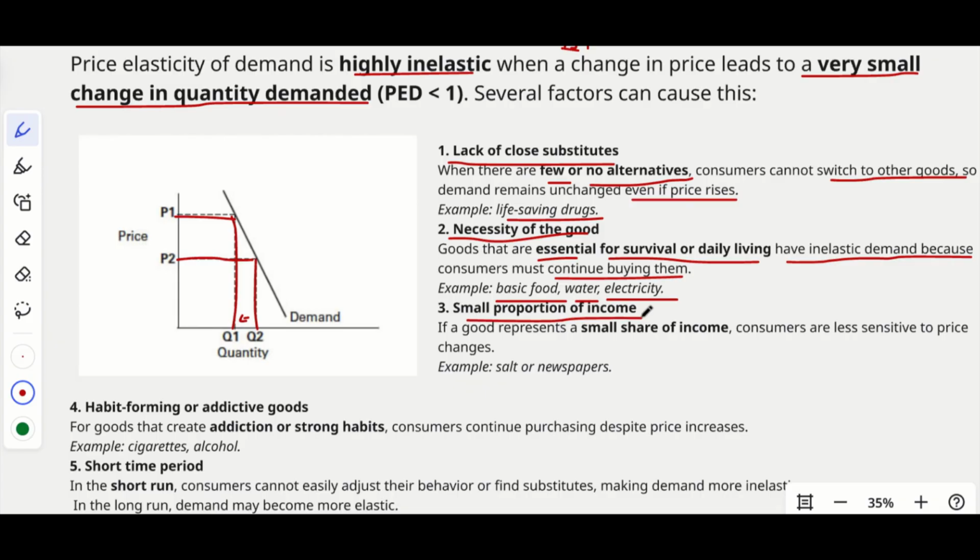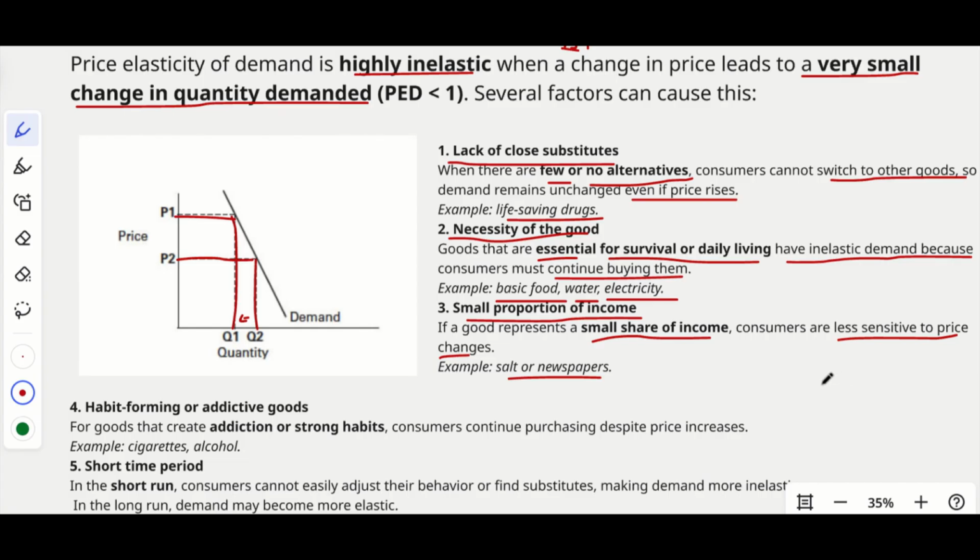And then small proportion of income. Small proportion of income. So if a good represents a small share of income, consumers are less sensitive to price changes, like salt or newspapers. For example, if the price of salt increases from 20 rupees per kg to 25 rupees per kg. So we are not using salt that much, right? We might be buying 1 kg of salt for 6 months or 7 months like that.